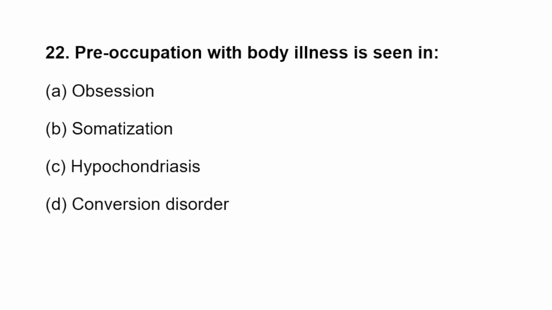Next question. Preoccupation with body illness is seen in. Here the patient will always think they are suffering from some disease. A. Obsession. B. Somatization. C. Hypochondriasis. D. Conversion disorder. So here the patient is preoccupied with body illness.